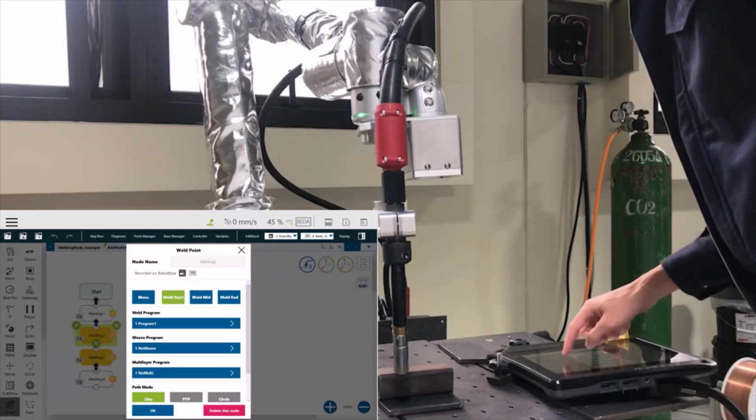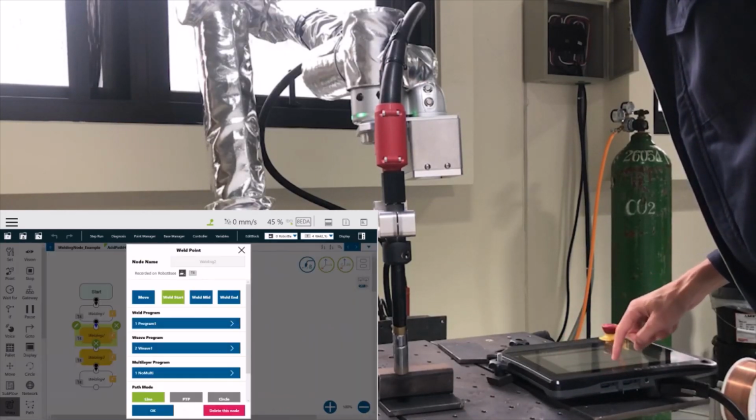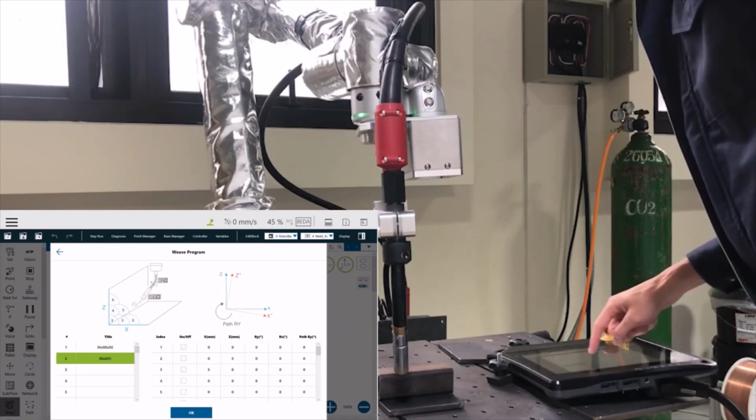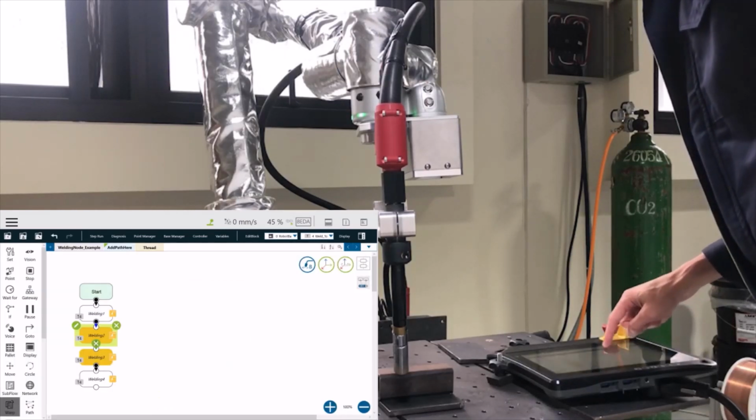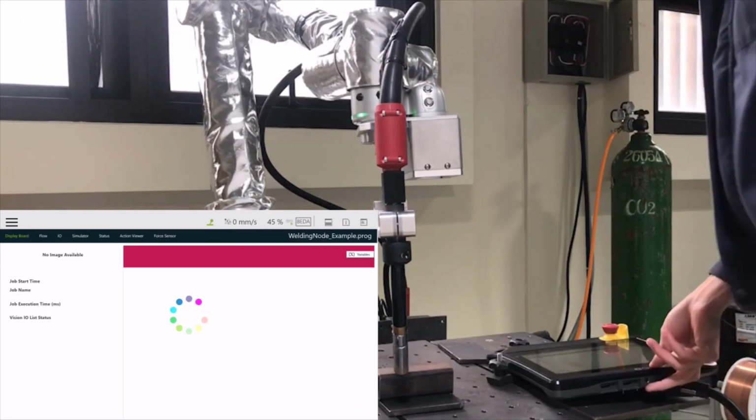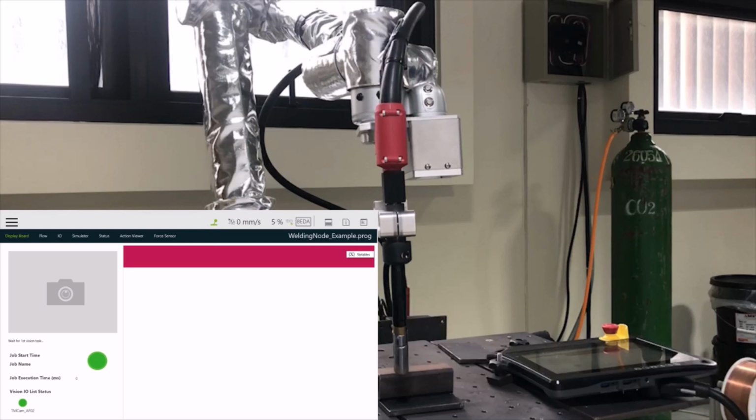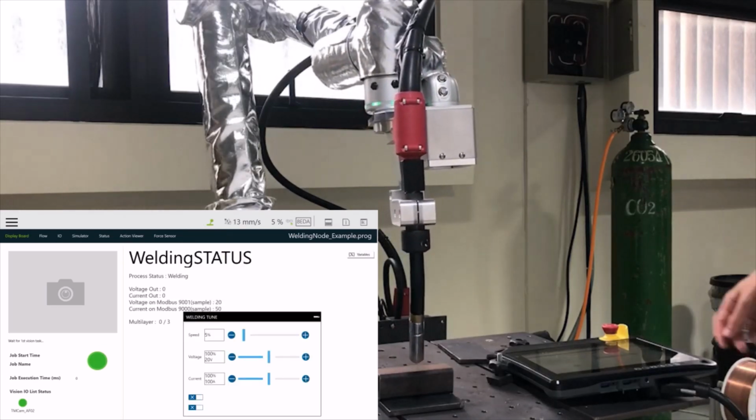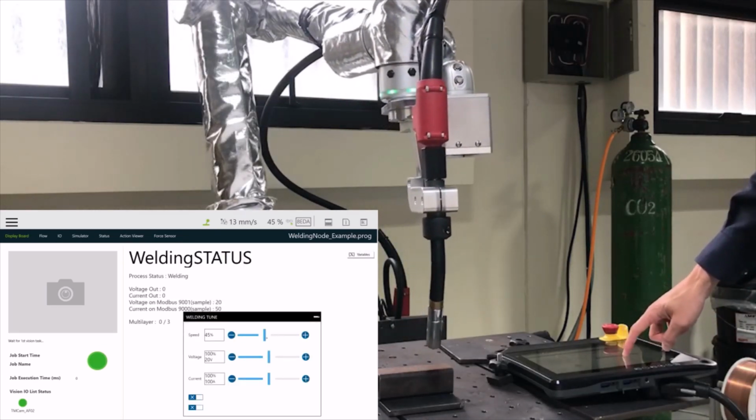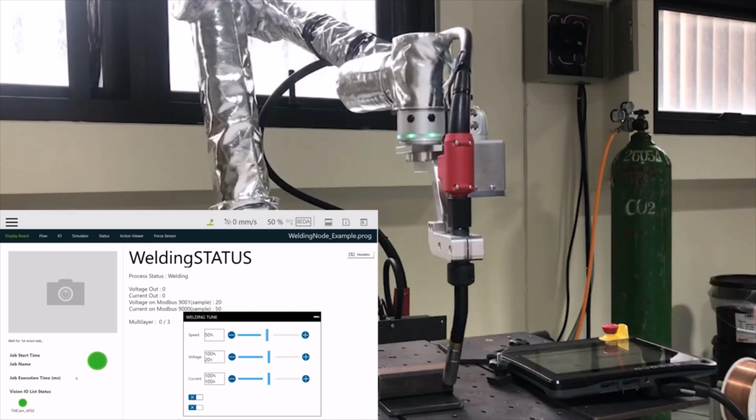Different welding parameters could be selected, like weaving and multi-layer. Now we can run the sample project with B mode, that is, path without real welding. The parameters on the display page during running could be modified as you want.